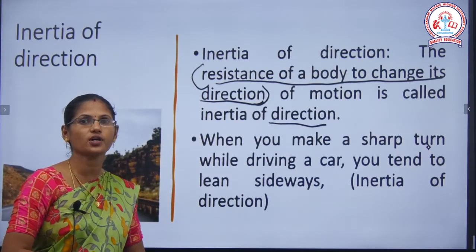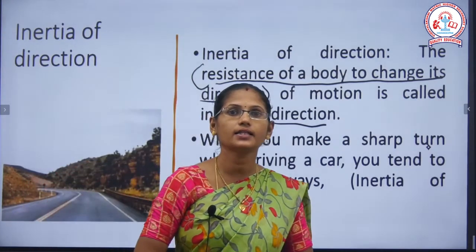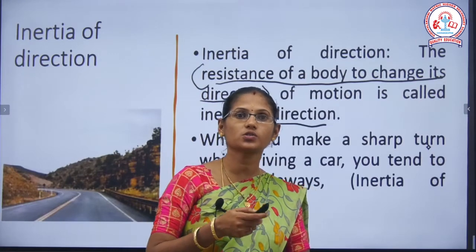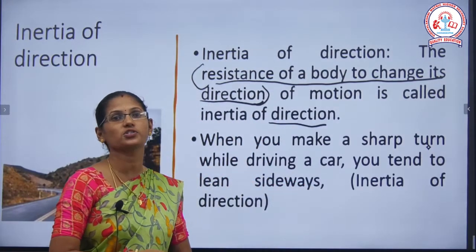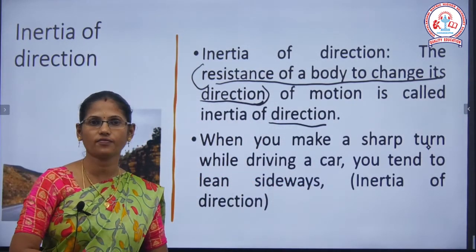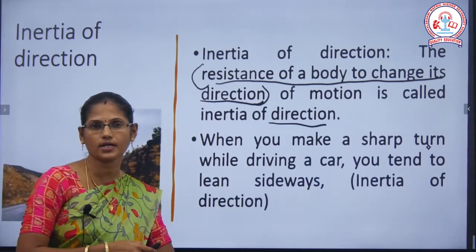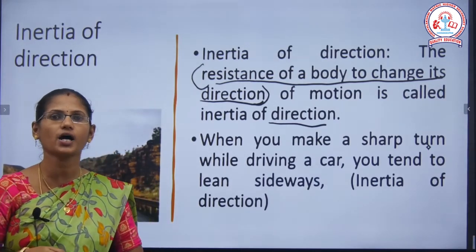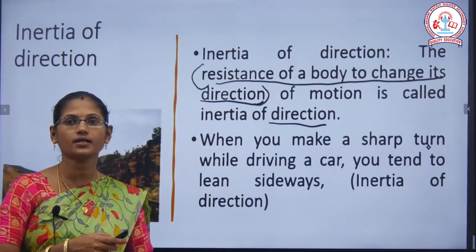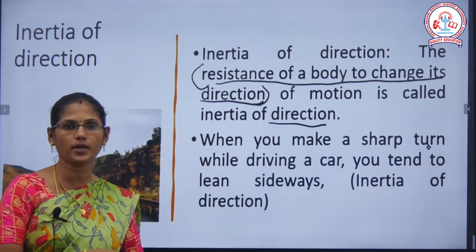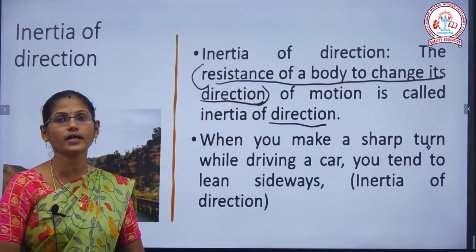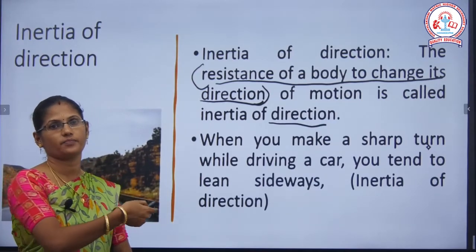And next, inertia of direction. So what is inertia of direction? It is nothing but the resistance of a body to change its direction of motion, which is called inertia of direction. So the direction will be changed. You have to consider the example: when you make a sharp turn while driving a car, you tend to move sideways. So this is an example for inertia of direction.